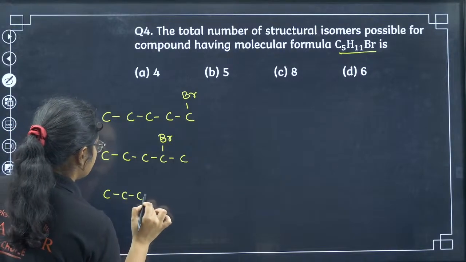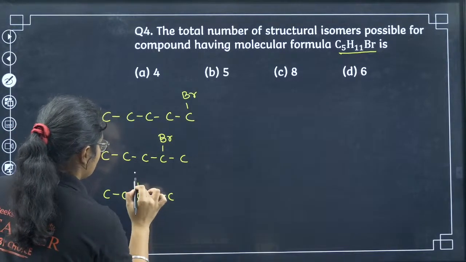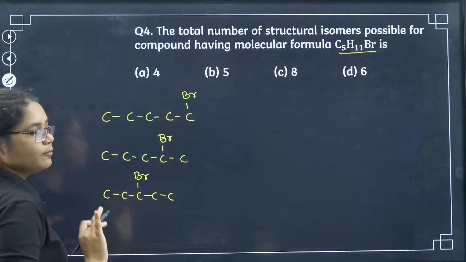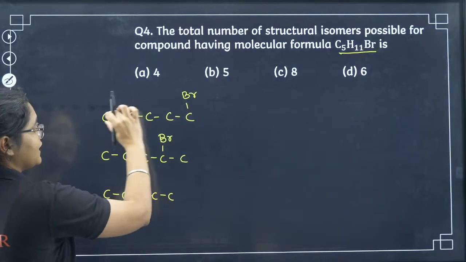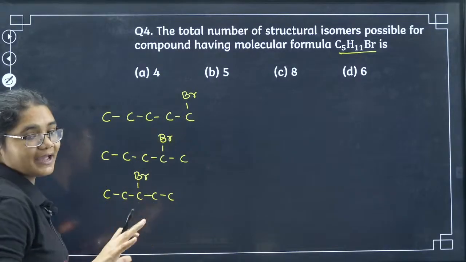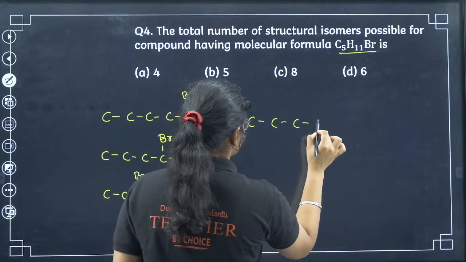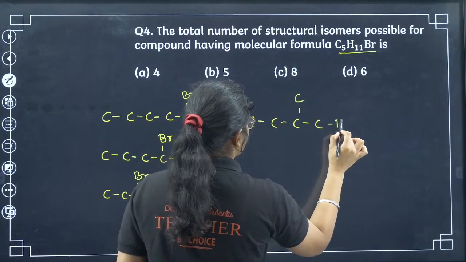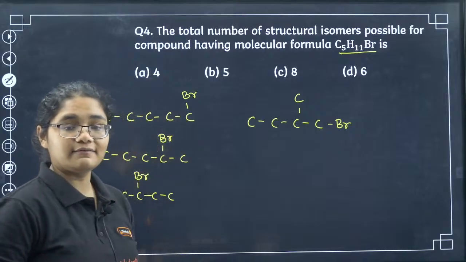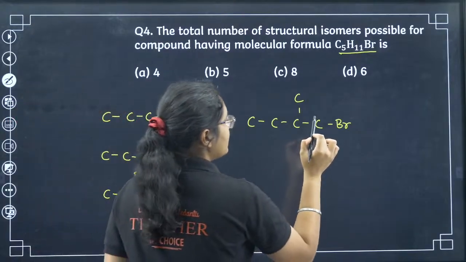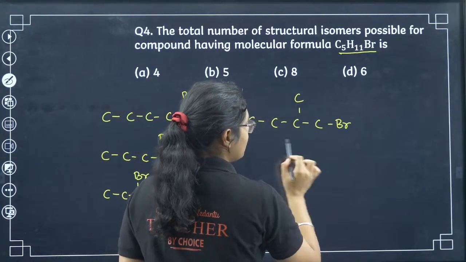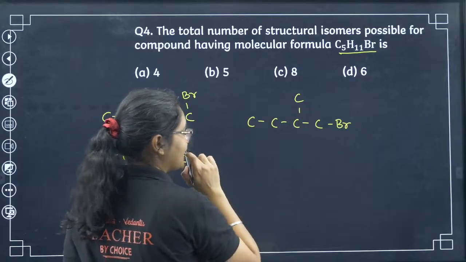Then I will have another possibility here, that will give me 3-bromopentane. So when you have a 5 carbon chain, we have got 3 isomers. Now let us try with 4 carbon chains. If I give 1 bromine here, I will get 1-bromo-2-methylbutane.